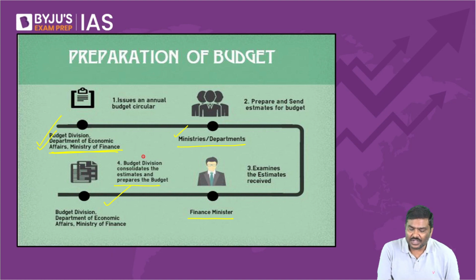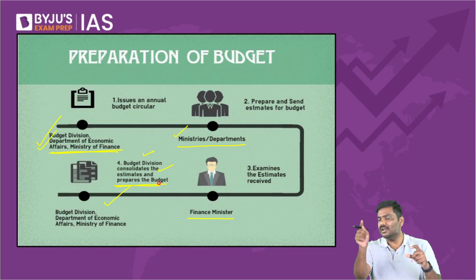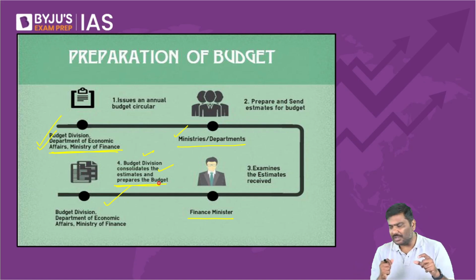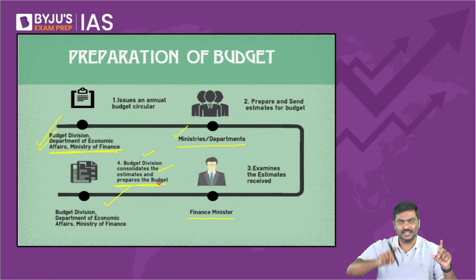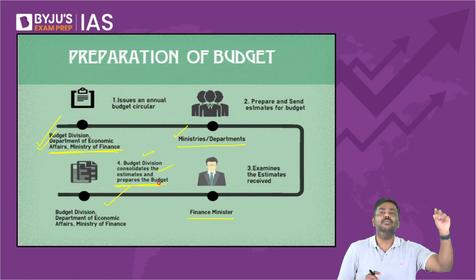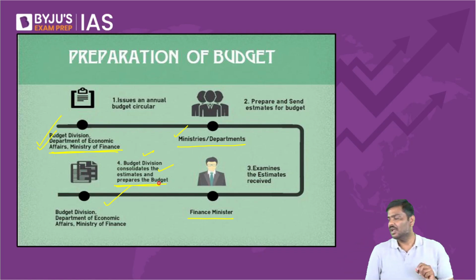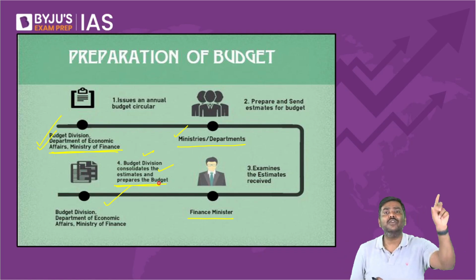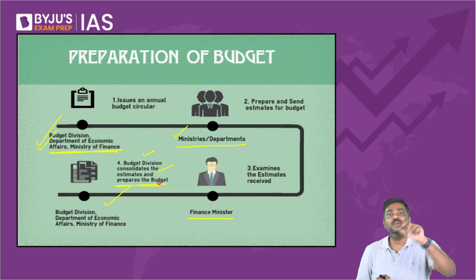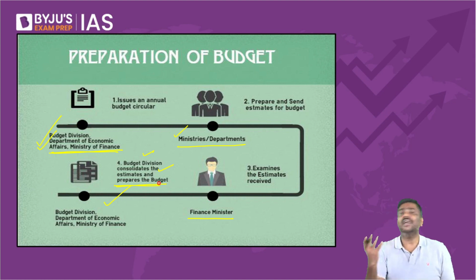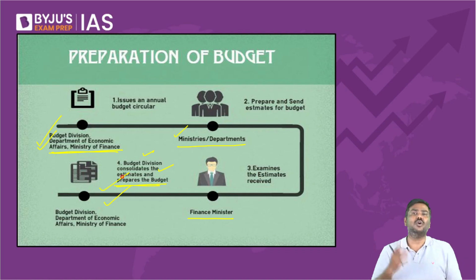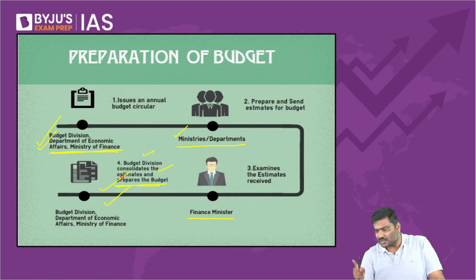It says a budget division will consolidate the estimates and prepare the budget. So the Ministry of Finance sends a circular, collects all the information from all of the ministries and departments, holds consultations with all of them, and then finalizes how much money to allocate to the Ministry of Family Welfare, how much to the Ministry of Heavy Industries, how much to, let's say, ports or highways, etc. All of these are consolidated into a document. These are called budget documents. This is how the budget is actually prepared.